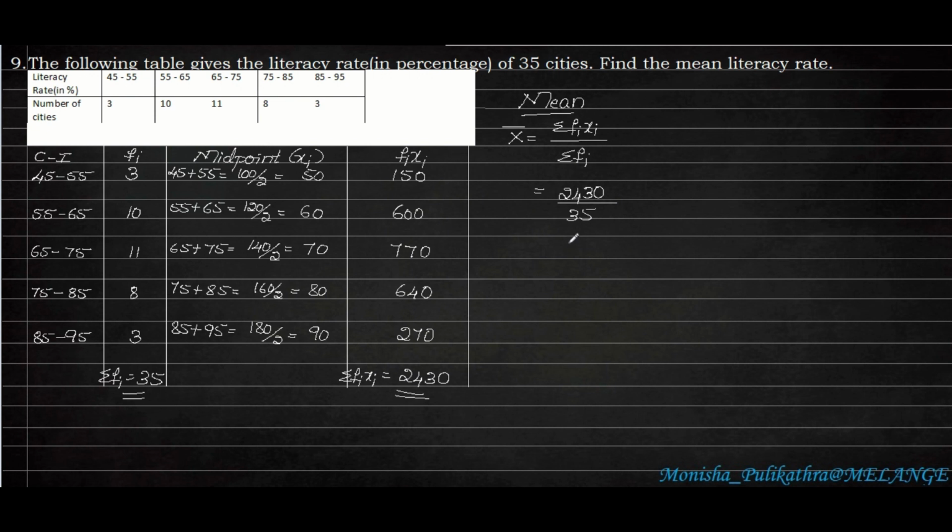So first I will simplify it by dividing throughout by 5. So 5 7s are 35. Here 5 4s are 20, 4 carry. 5 8s are 40, 3 carry. And 5 6s are 30. So the remaining here is 486 divided by 7. So we have to divide 486 by 7 here.